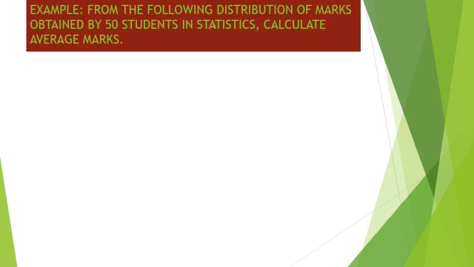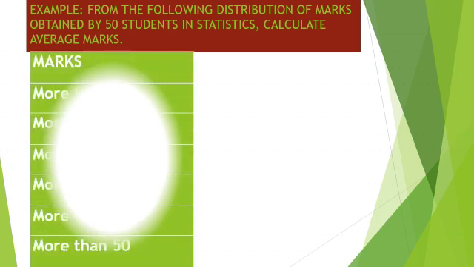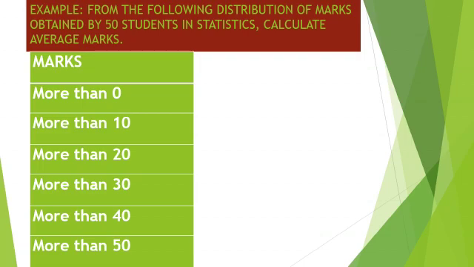First of all, we take an example to calculate the arithmetic mean in a cumulative frequency distribution series. From the following distribution of marks obtained by 50 students in statistics, calculate the average marks. Marks are given as more than 0, more than 10, more than 20, more than 30, more than 40 and more than 50.